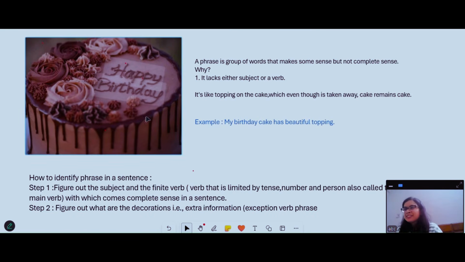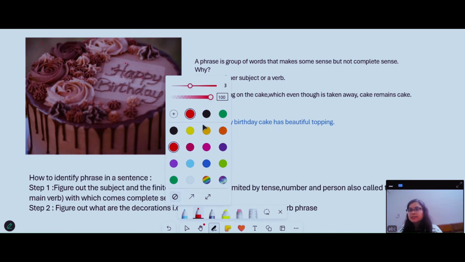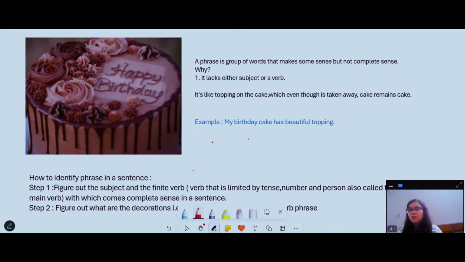Oh, see, this is the photo of a cake. And this entire thing is a cake. Though the baked portion is called a cake and the upper decoration or icing is known as topping, right? Similar is the case of a phrase in a sentence. If we talk about the base, we can compare it with a sentence, right? This is a sentence and the top portion can be called phrase.